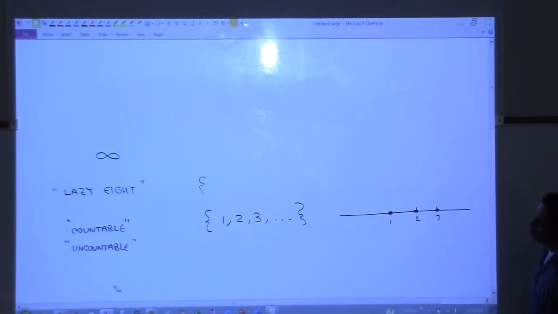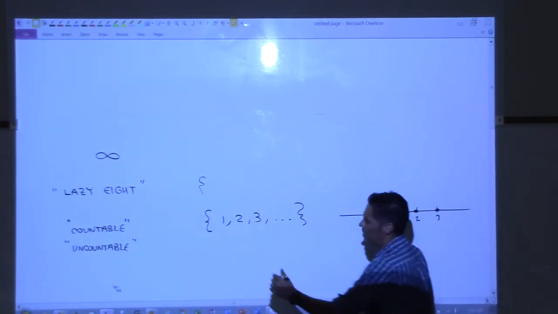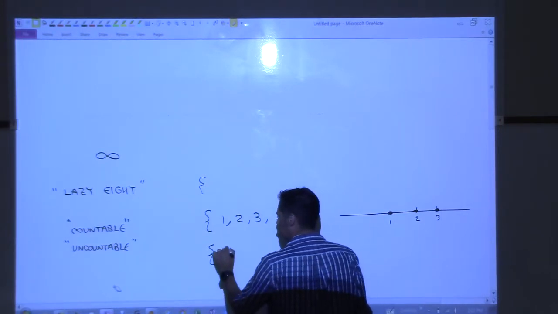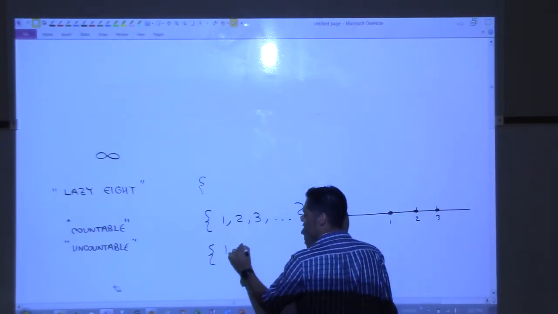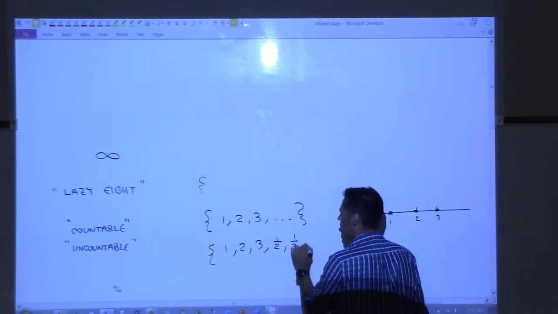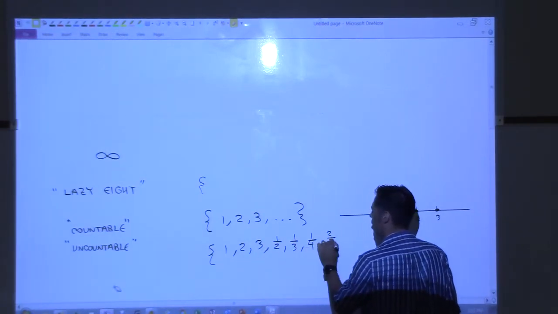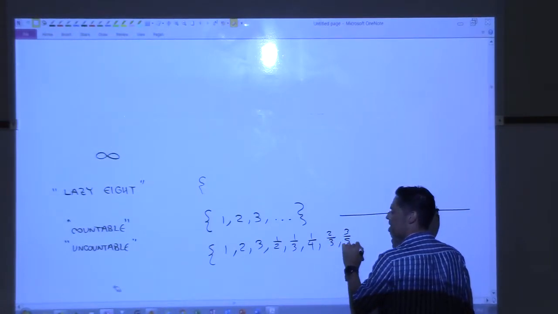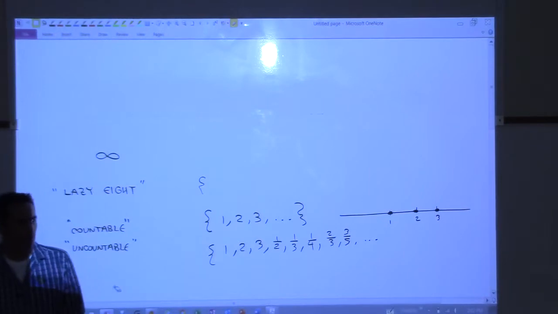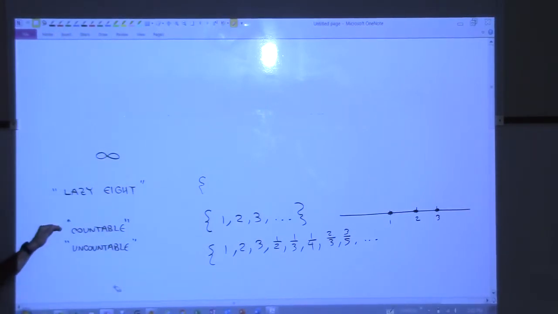So what if I make a list that has every fraction in it? Like, 1 is a fraction, right? 2 is a fraction, 3 is a fraction, but what about all the other fractions? 1/2, 1/3, 1/4, how about like 2/3, 3/5? Every single fraction you could think of is in there. Do you think that would be countable or uncountable? It's actually countable. There's a way that you can count through all the fractions.